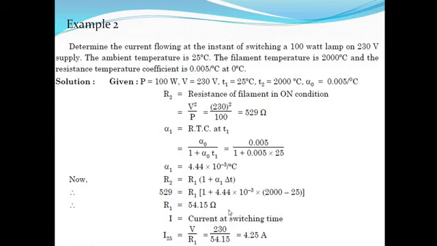This value of resistance is before the switching, that is, at the room temperature, the resistance of the coil of the lamp. Hence the current is equal to voltage upon resistance. So the value of current is 4.25 ampere. This is the current at the time of switching.